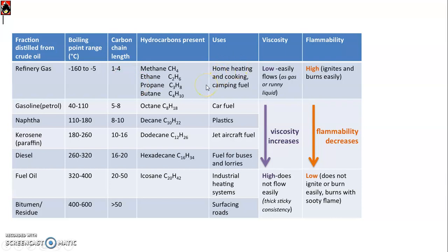A famous application of them is that they are a good domestic or industrial fuel, famous as LPG, liquefied petroleum gas. Remember, the chart shows that viscosity increases and flammability decreases.